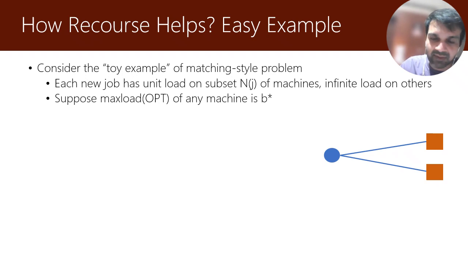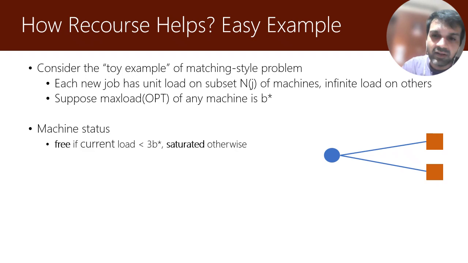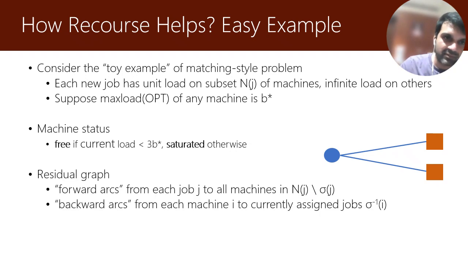And suppose the setting is in this manner, how can we come up with an online algorithm which finds an assignment close to a load of B star? That's the real question. And how much recourse will that incur? So here is a very simple, straightforward natural idea. Let's call a machine free if the current load is less than 3 B star, and the machine is saturated if the load is equal to 3 B star.